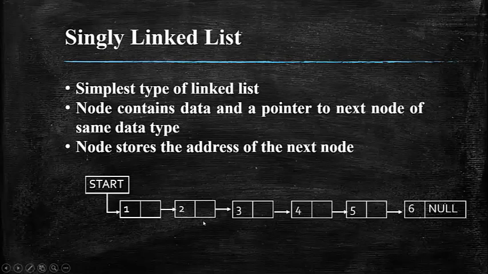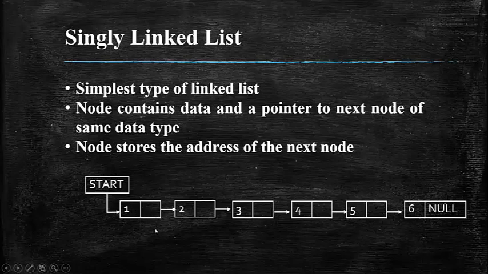So what will be the representation of the start node? Your start node will also be like this. It will have a data and a pointer variable, but in your start node you will not have any data. Instead, it will have a pointer variable, and that pointer variable will point to the physical location of the first record. It will have the address of the physical location of the first record. Your first record in turn will have the data, and it will have the physical location of the second record in this particular node.